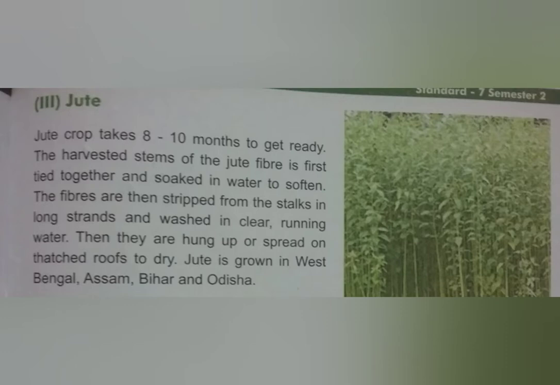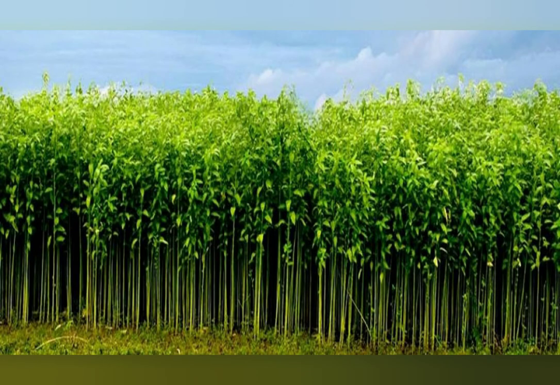The next crop is jute. Jute crop takes 8 to 10 months to get ready. The harvested stems of the jute fiber are first tied together and soaked in water to soften. The fibers are then stripped from the stalks in long strands and washed in clear running water. Then they are hung up or spread on thatched roof to dry. Jute is grown in West Bengal, Assam, Bihar, and Odisha. Do you remember jute bags, jute ropes? Yes, jute bags and jute ropes are made from these crops.